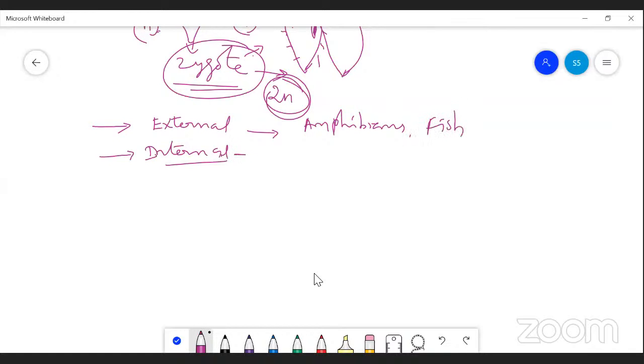Internal fertilization is seen in higher organisms, from reptiles to mammals. Once the embryo is formed, it undergoes a complete developmental process and becomes a fully developed organism. We will see that in the next part. And the next one is parthenogenesis.